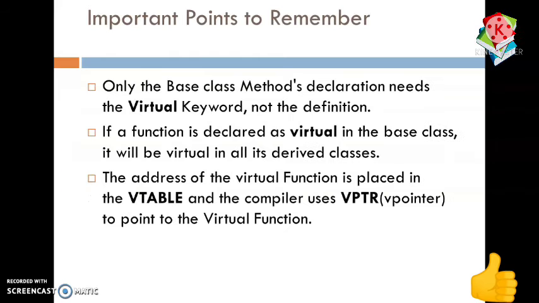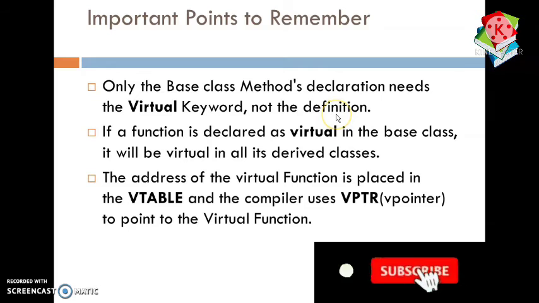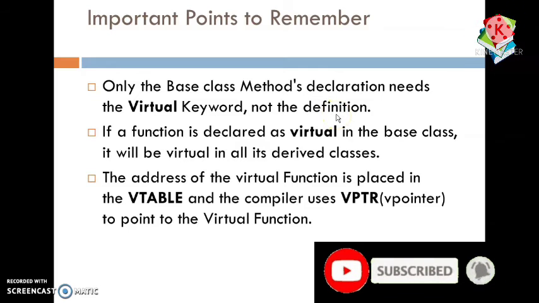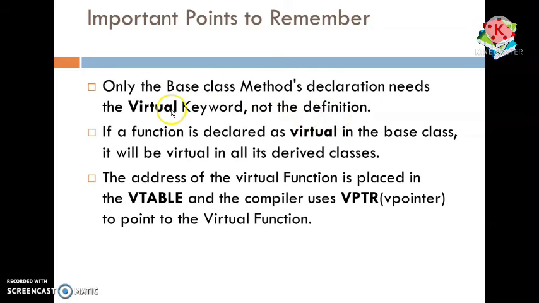So there are some important points that you need to know regarding the virtual keyword. Only the base class member function declaration should be made virtual, not its definition. So when we declare the member function in the base class, we need to use the keyword virtual. In case of the base class member function definition, we do not need to use the keyword virtual.